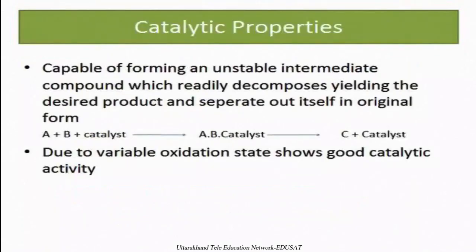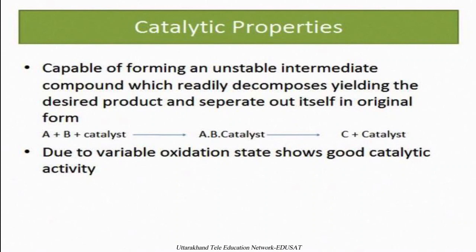Another property that we should discuss here is the catalytic property. What are catalysts? A catalyst is capable of forming an unstable intermediate compound which readily decomposes, yielding the desired product and separating out itself in original form.